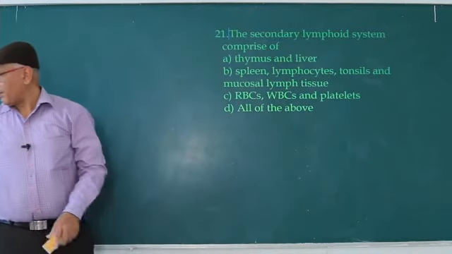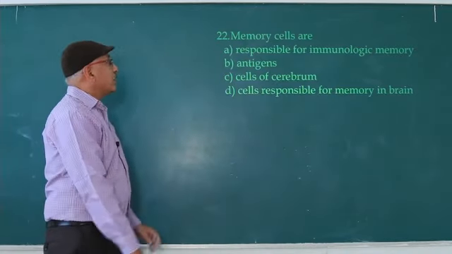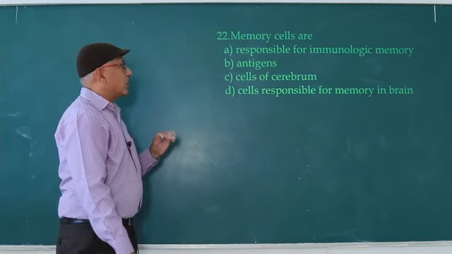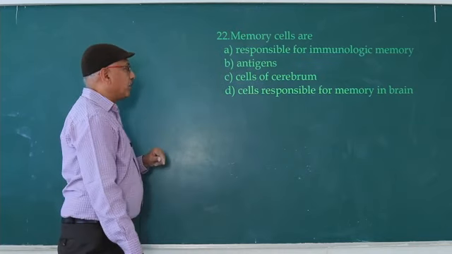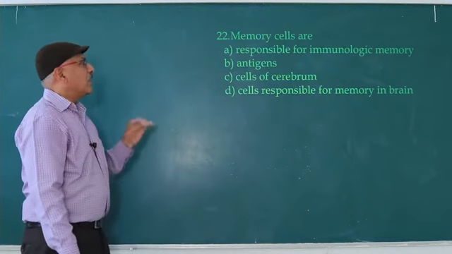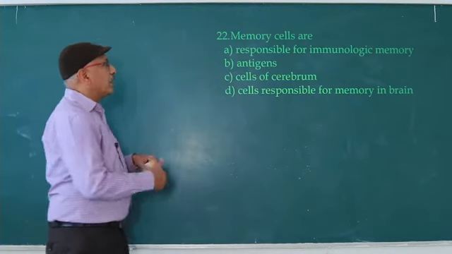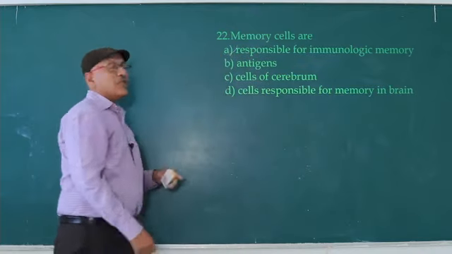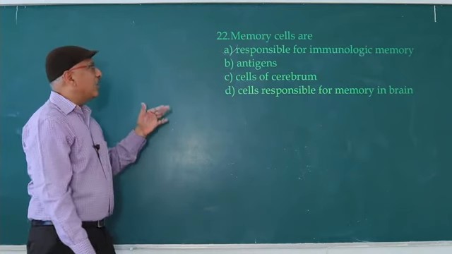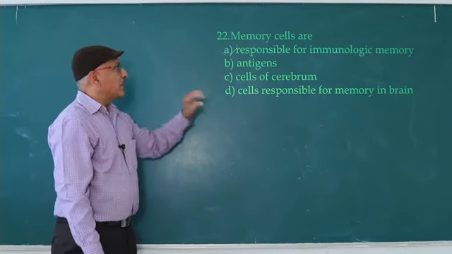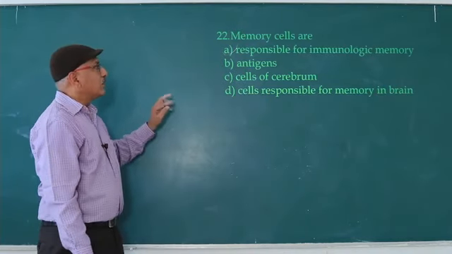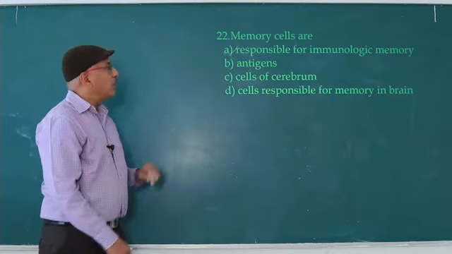So next question. Memory cells are responsible for immunological memory, antibody production, or they are cells of the cerebrum, cells responsible for memory in the brain. Memory cells are not related to the brain, they are related to immunological memory. These cells have memory of the antigen. Whenever the same antigen enters our body, the memory cells recognize the antigen and produce antibodies and plasma cells. So the answer is responsible for immunological memory.